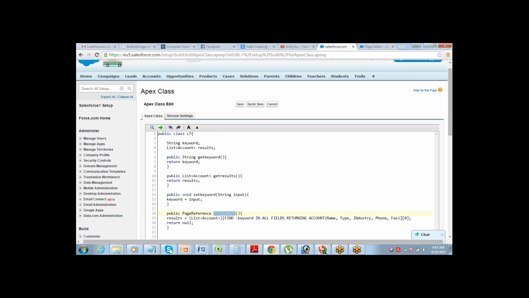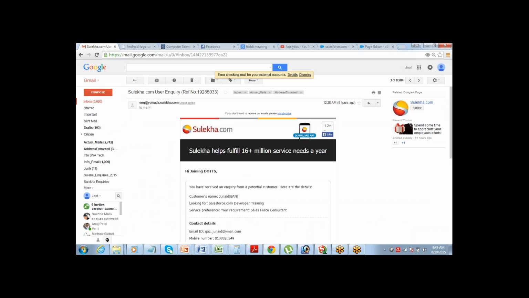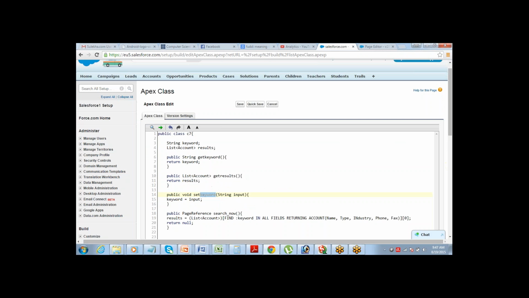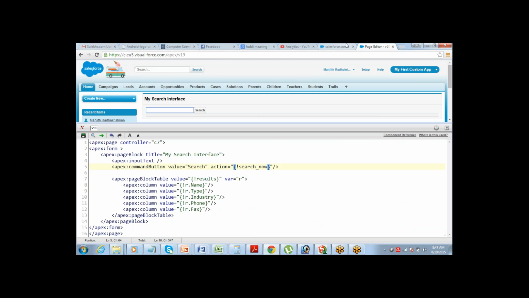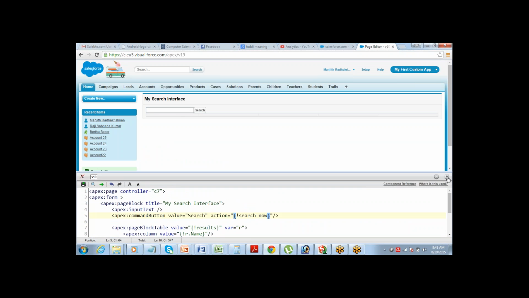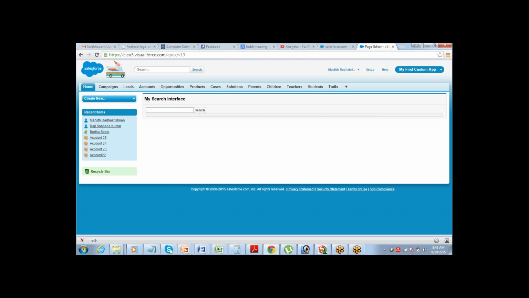And where do we need to call this set keyword? Where will I set the keyword? In which component?